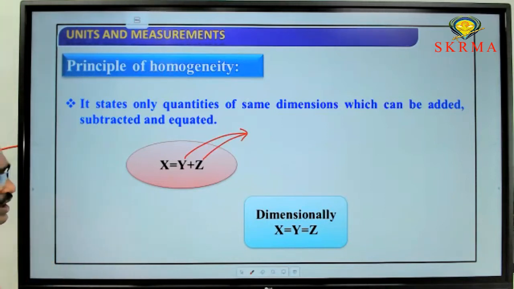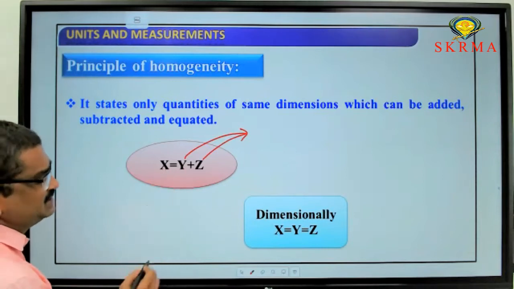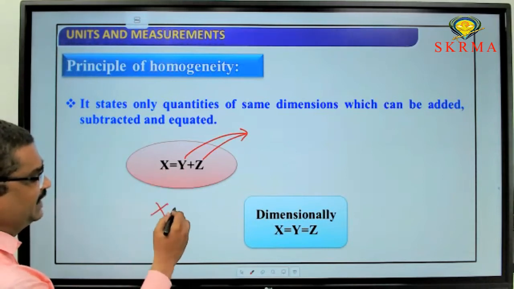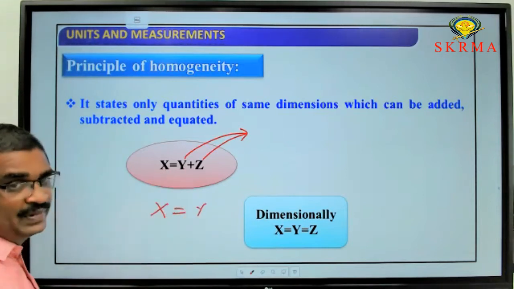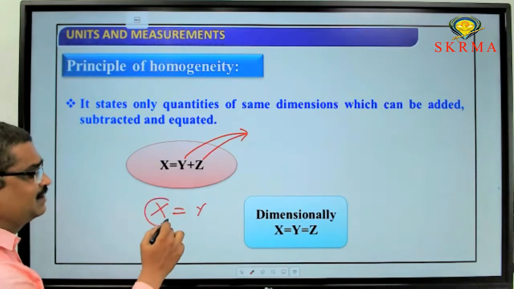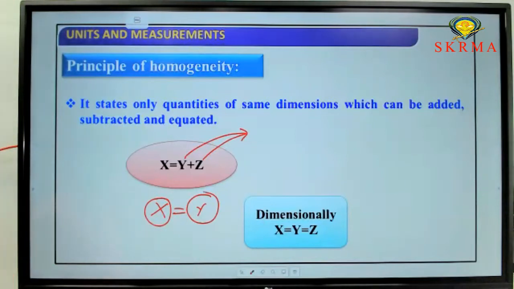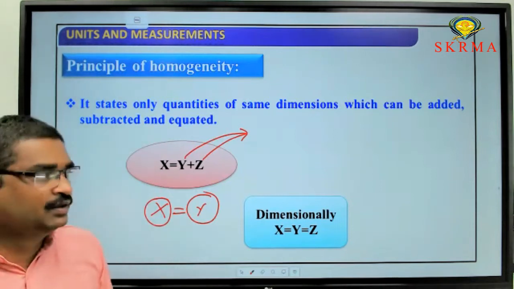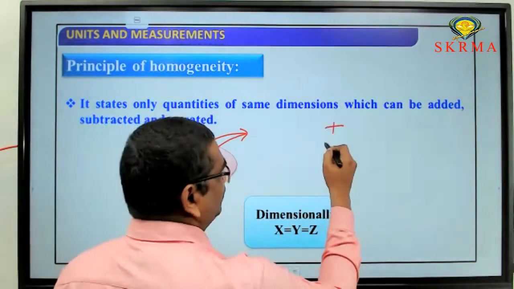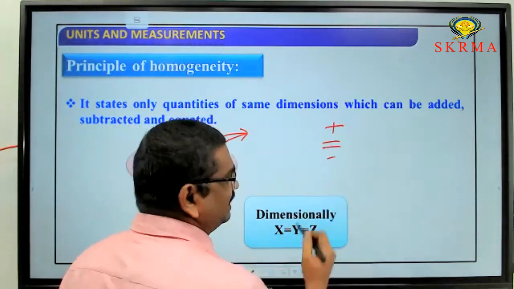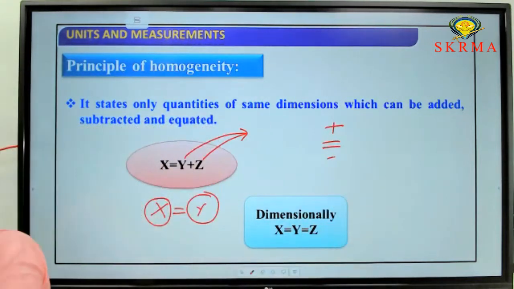Next, the equal to symbol. For example, if I write x equal to y, it means the dimensional formula of x is the same as the dimensional formula of y. So if you are adding or equating, then the dimensional formula should be the same. If you are adding, equating or subtracting any two quantities in physics, what is the condition? They should have the same dimensional formula.